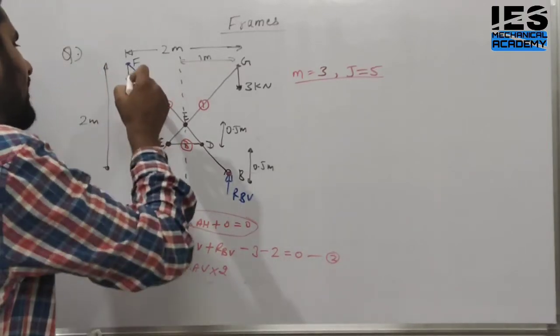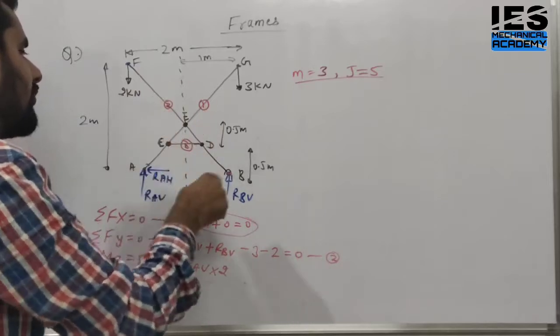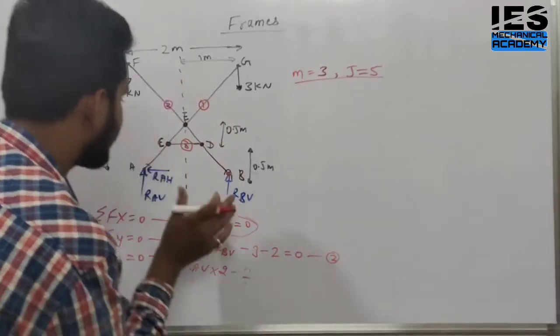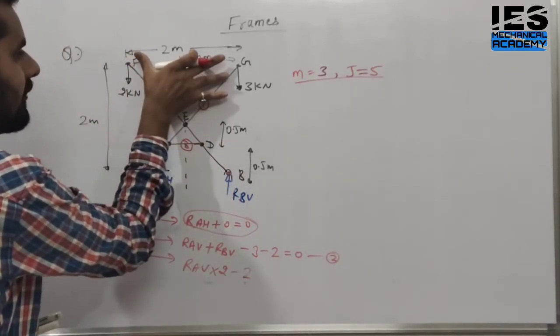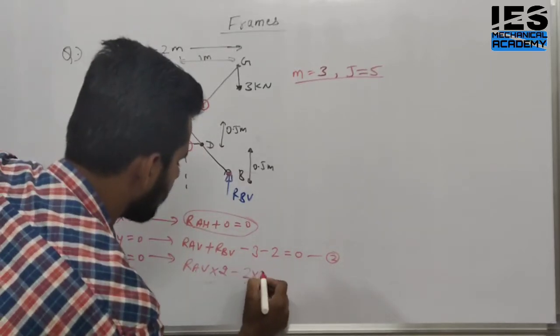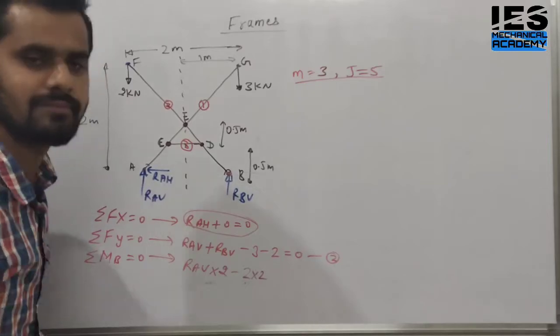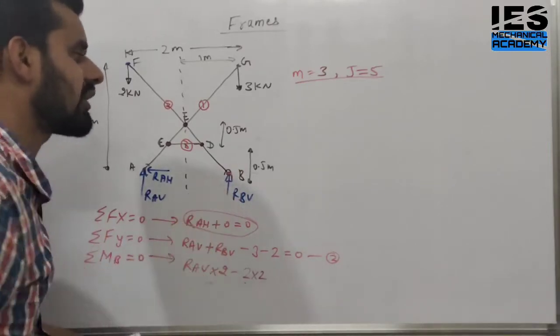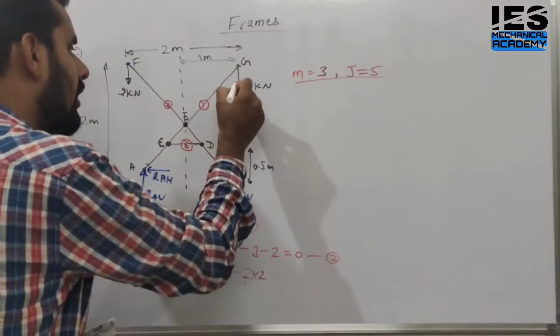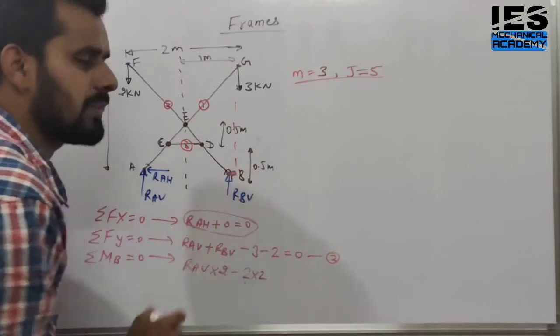Yes or no? Then what are we getting? This 2 kilonewton makes an anti-clockwise moment, and the perpendicular distance from this point is 2 meter, so minus 2 into 2. And this 3 kilonewton is passing through B. Through the geometry, this 3 kilonewton is passing through B only.